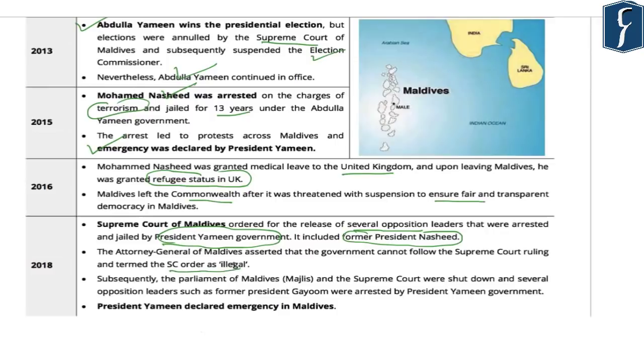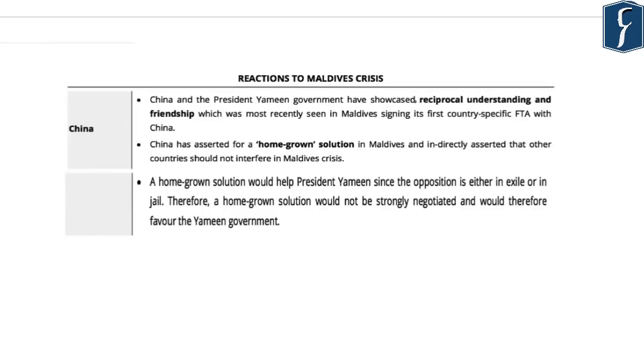However, subsequently, the Parliament of Maldives, which is named the Majlis, and the Supreme Court were shut down, and several opposition leaders, such as the former President Gayoom, were arrested by the President Yameen government. And finally, due to this crisis, President Yameen declared the emergency in Maldives. So, in the year 2018, the crisis again started because of the Supreme Court ruling, which asked for the release of several opposition leaders. Now, let us understand the reactions to the Maldives crisis and the concerns raised by India.